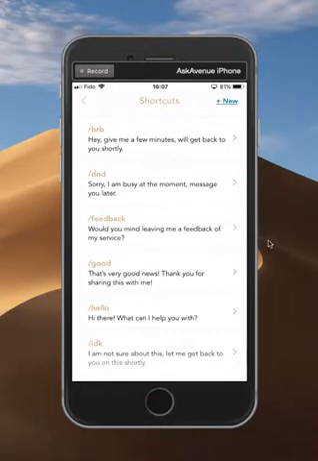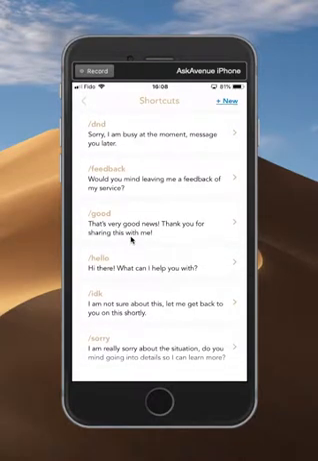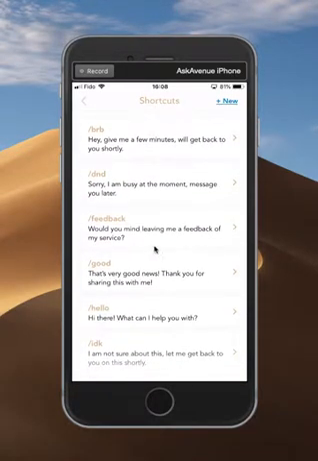So right off the bat, we've actually pre-populated some very popular and common ones that you can already use. For example, if you use the BRB shortcut, that's going to send that individual the message, "Hey, give me a few minutes and we'll get back to you shortly." So I encourage you to take a look through this list. You'll probably find several that you can start using right away. If you would like to customize any of these, you can certainly do so.